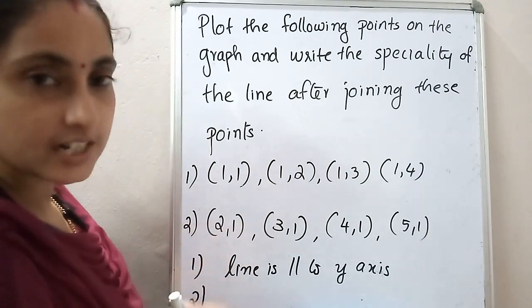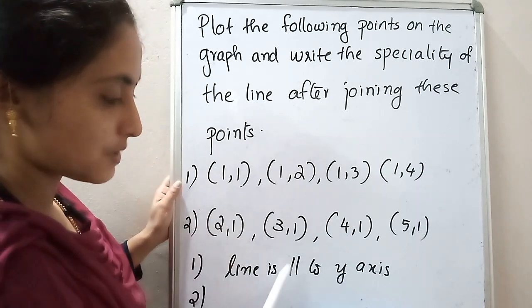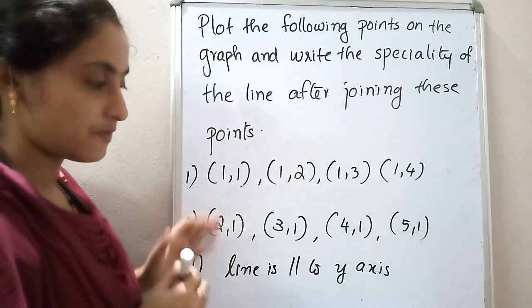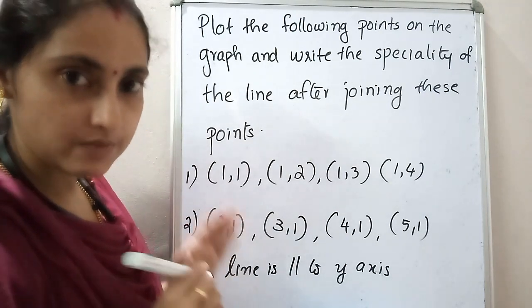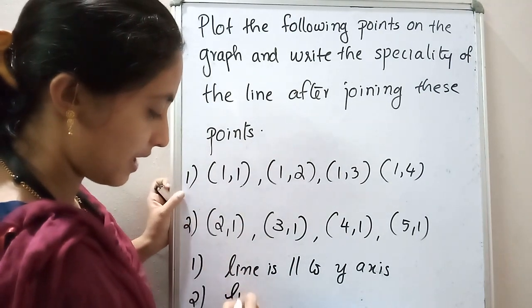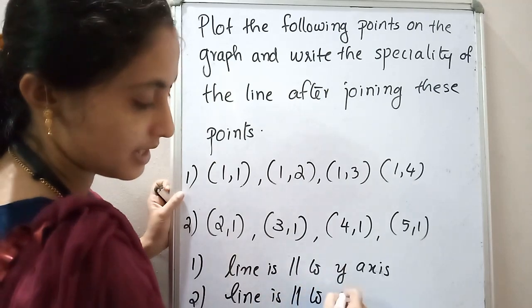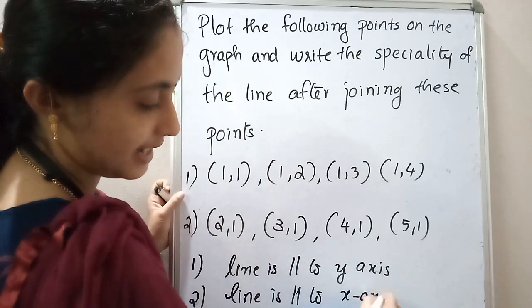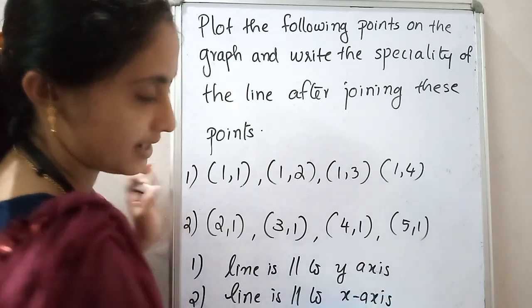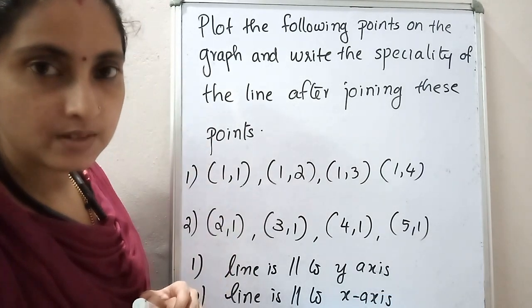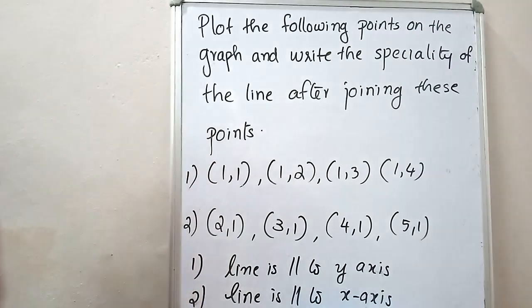What is the first speciality you have observed? That its line is parallel to the y-axis in the first case. In the second question, what is the speciality? Y coordinates are same, is it? If the y coordinates are same, the line is parallel to which axis? If the y coordinates are same, the line is parallel to the x-axis. That you have to write as an answer. Okay, hope you clear this question. Then we will move to the next one.